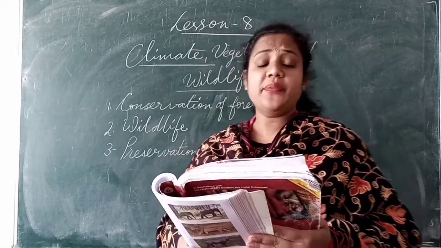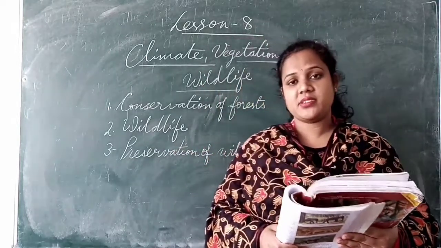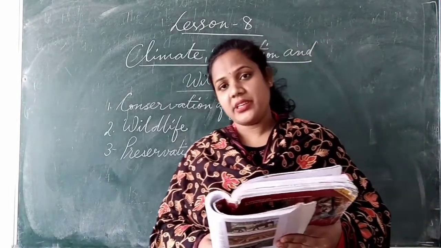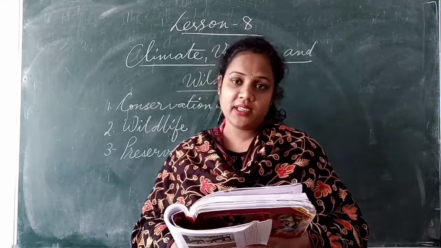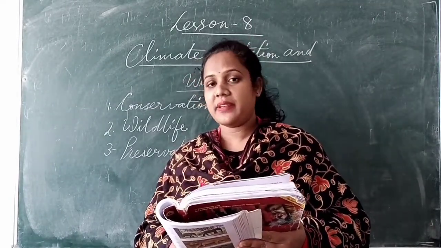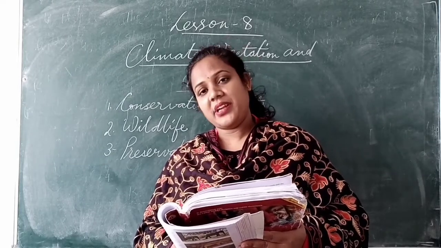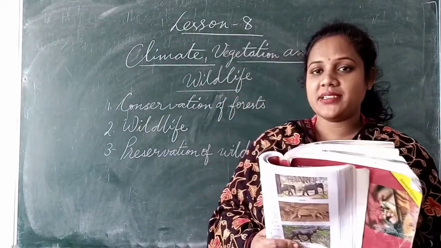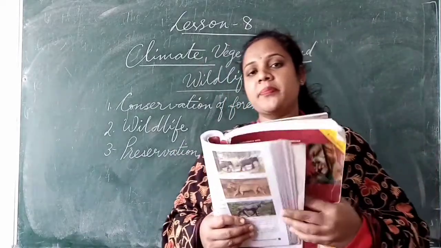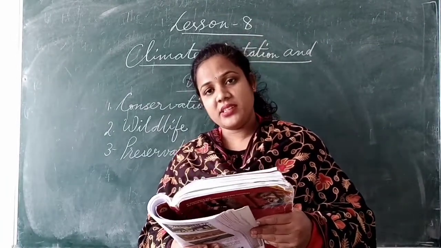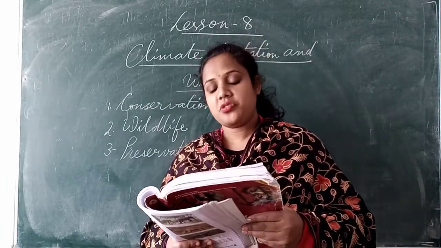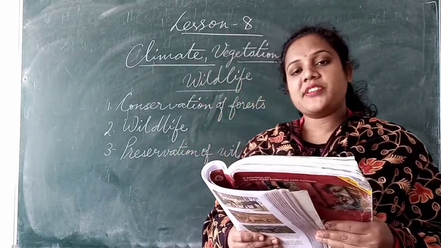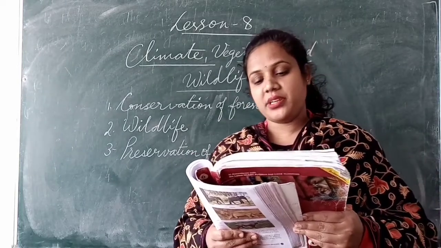Now, if there are no animals in the forest, then how will the seeds be transported? और नए पौधे कैसे उगेंगे? प्लांट्स को एनिमल्स खाते हैं और उनके बीजों को वो इधर से उधर फैलाते हैं. Okay? And then new plants arise. So if some animal has eaten a fruit here, it will go and put the seed somewhere else, and then a new tree or plant will come up. So animals eat plants and also transport the seeds from one place to another.